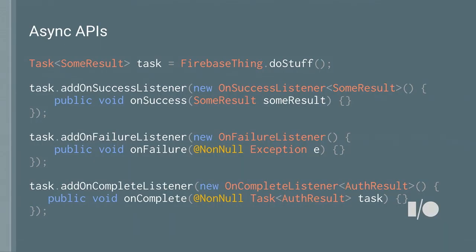Now, there's a third version where you can just register an onComplete listener, and what this does is it bundles both success and failure up into a single callback. If you choose to use an onComplete listener, you get a task, and then you can ask that task, did you complete successfully? If you did, give me a result. If you did not complete successfully, well then give me the exception. So you can choose. You can either register success or failure separately and independently, or you can do a completion listener and handle both in the same callback.